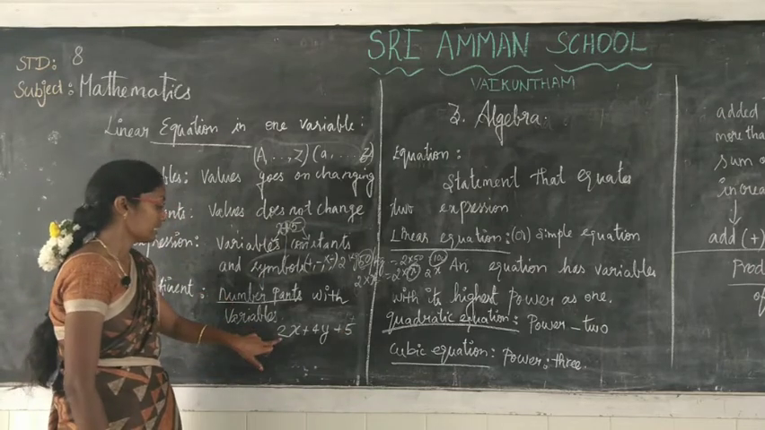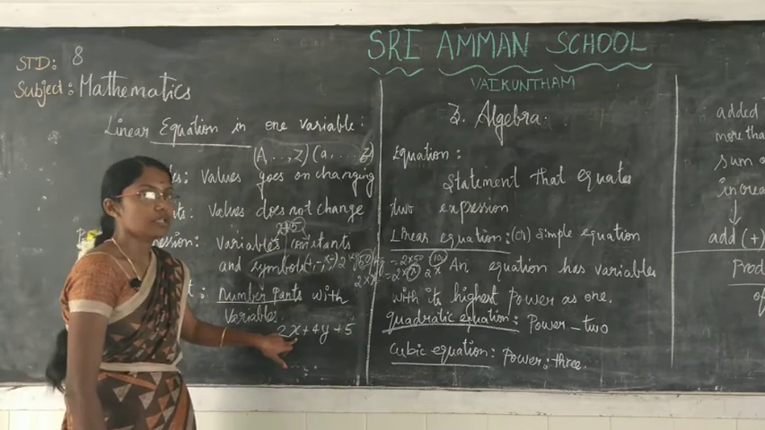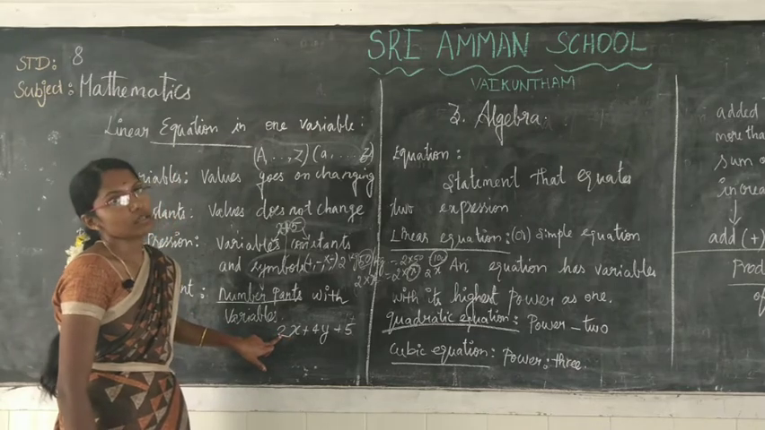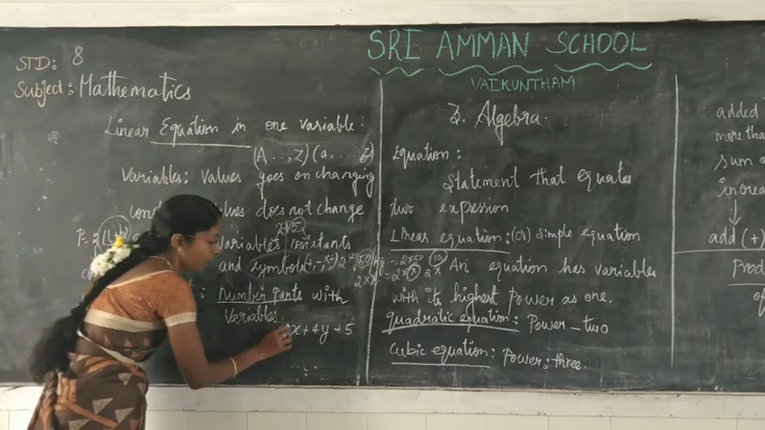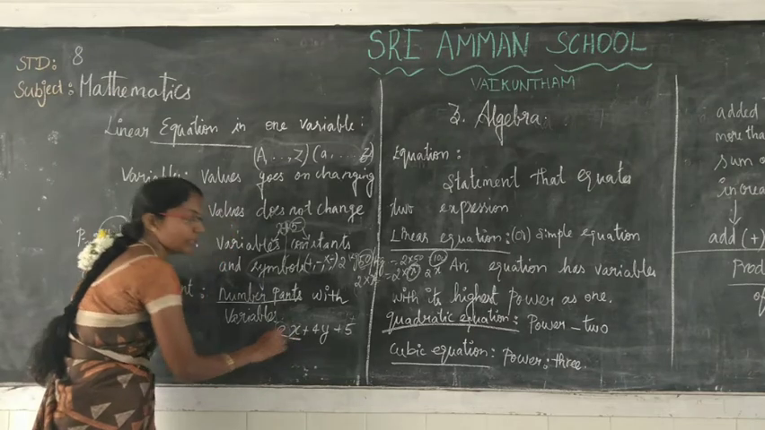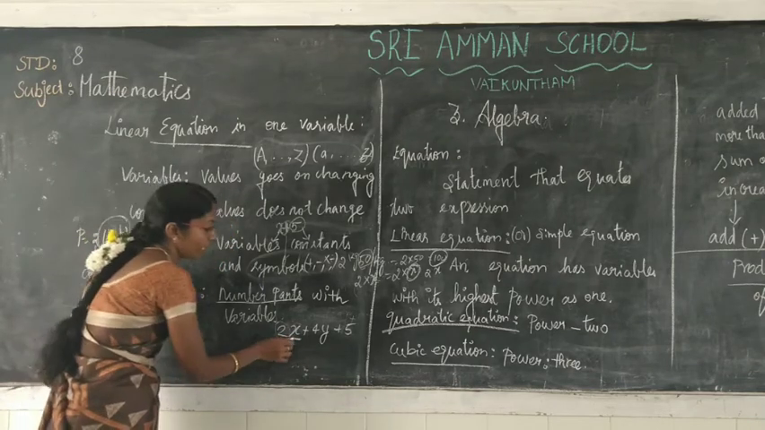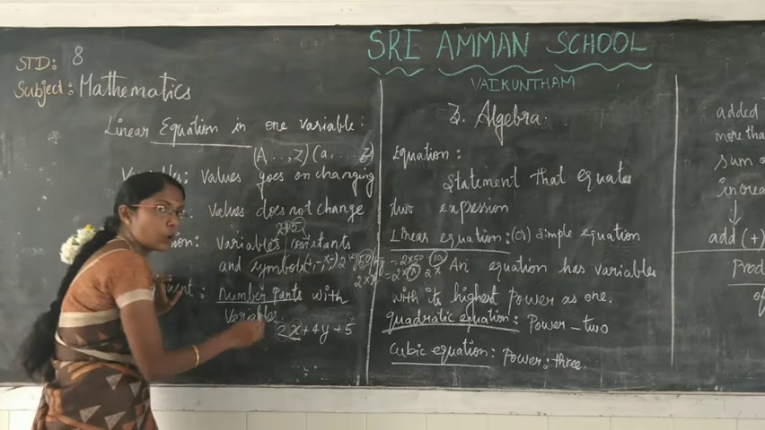Here, there is a number part and a variable part. This number part is called the coefficient. That is the number part along with the variable. So what is the coefficient of x?